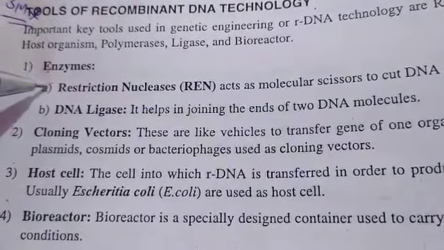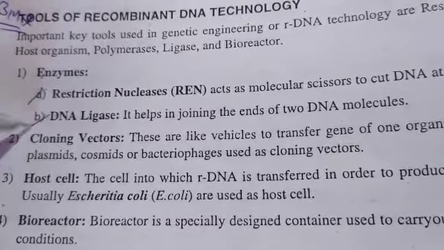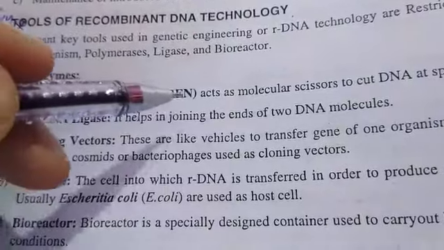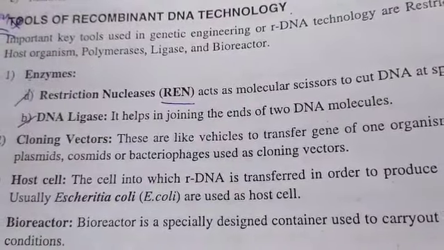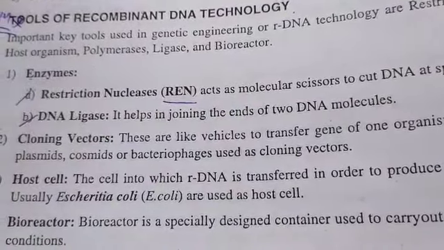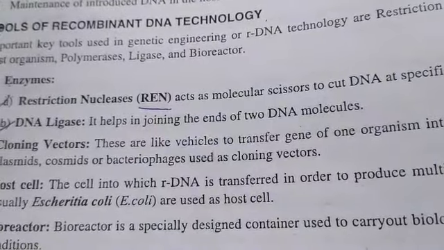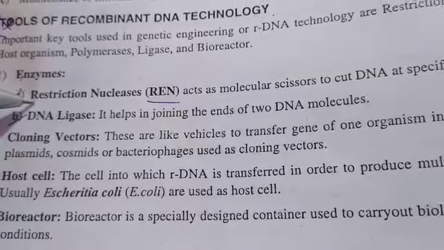There are two types of enzymes: restriction nucleases and DNA ligase. Restriction nucleases are shortly called REN. They act as molecular scissors, which cut the DNA molecule at specific sites.